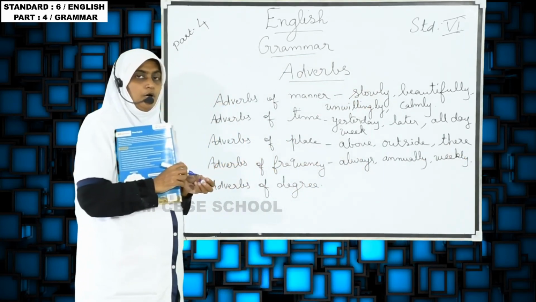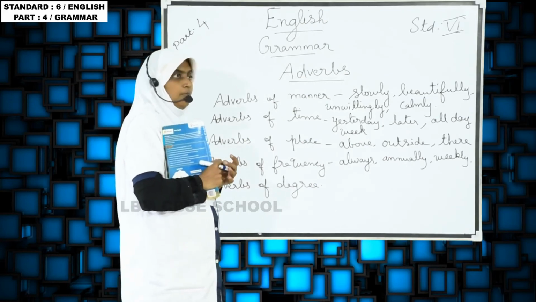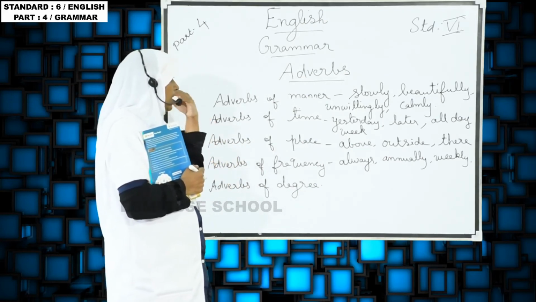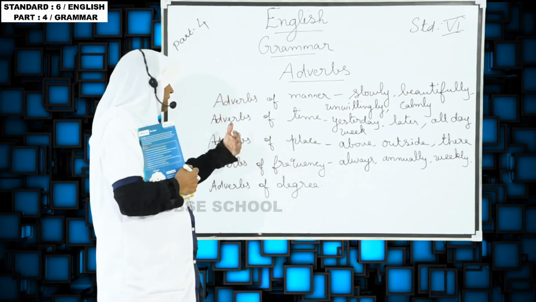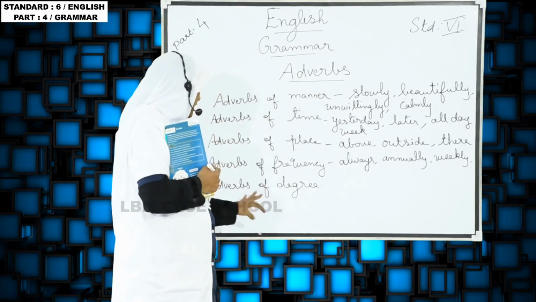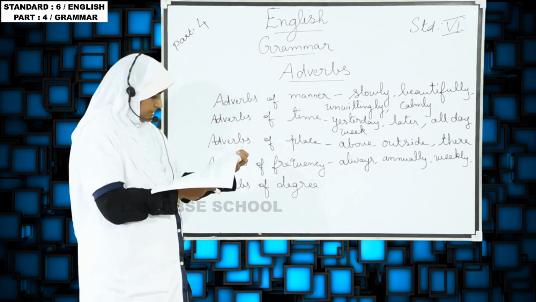It tells about the frequency, how many days, how many times, like that. Always, annually, and weekly.